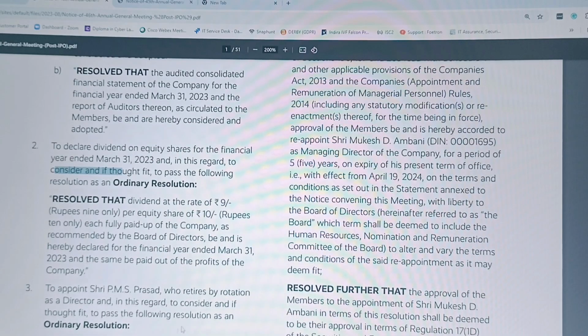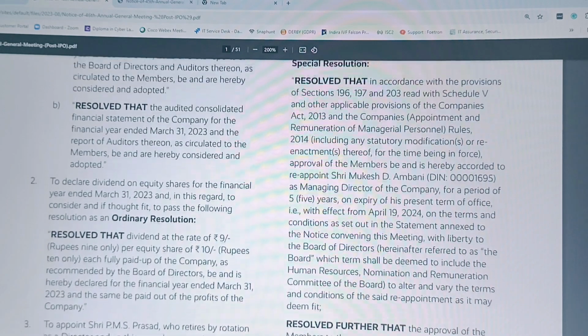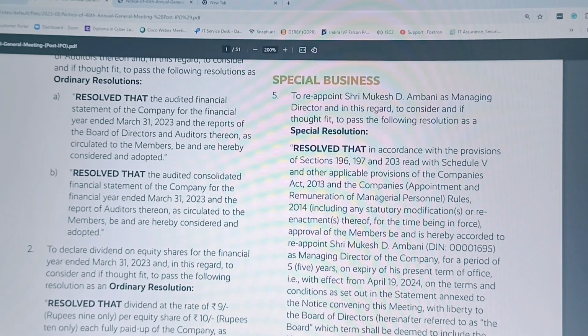Now the next one is appointment of director retiring by rotation. This is applicable to every company. I have made a separate video on the provisions of director retiring by rotation; you can check my YouTube channel for this. Here also ordinary resolution is passed. You can see the format also, how the resolution is drafted. So these were the only three ordinary business items.